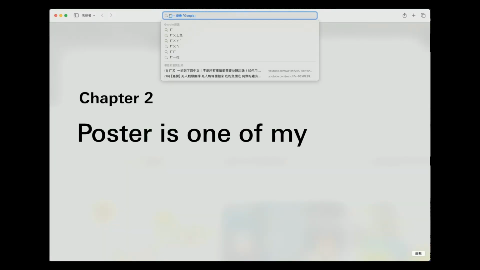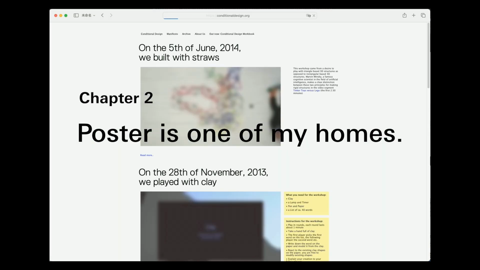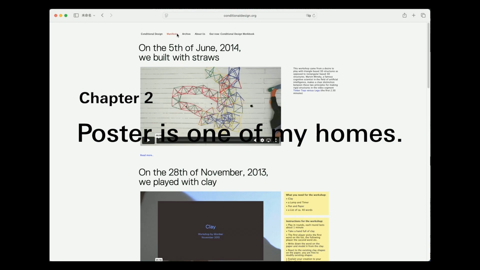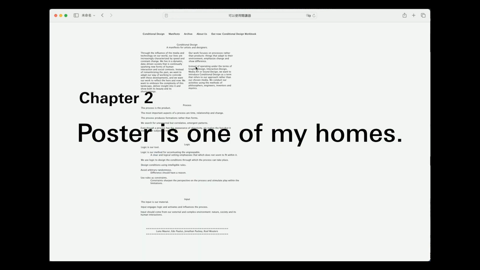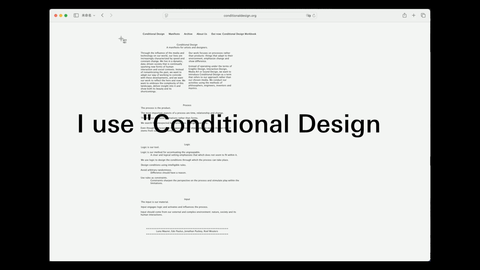So, how can I live inside a poster? The Conditional Design Manifesto says, avoid arbitrary randomness. Difference should have a reason.